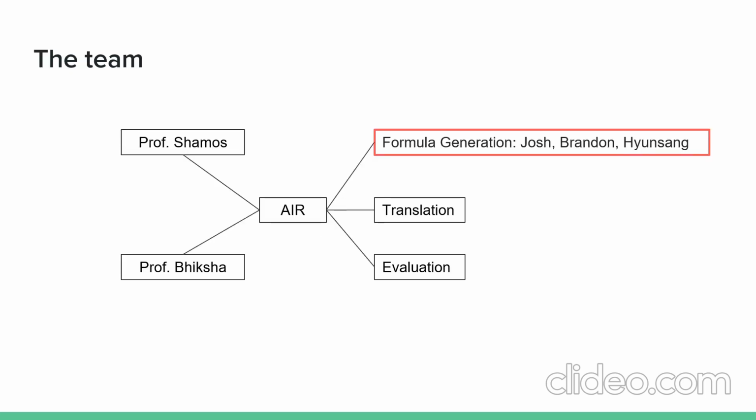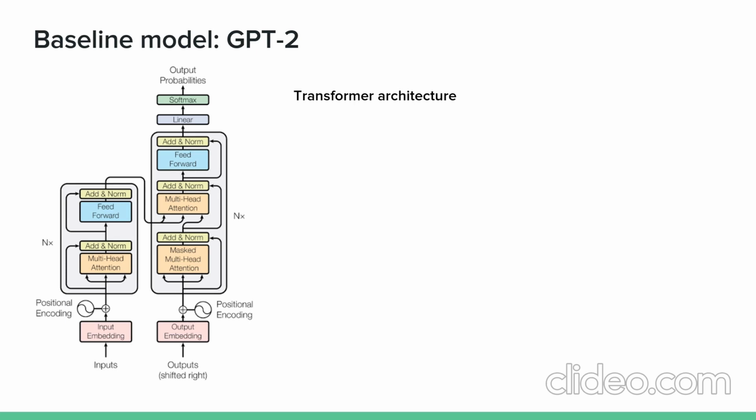The whole team consists of 14 people, including the two professors. While our team was big, our goal was even bigger, so we divided the general task and assigned different tasks to different teams. The smaller team, consisting of Josh, Brandon, and Hyun-Sang, embarked on the generation of formulae.